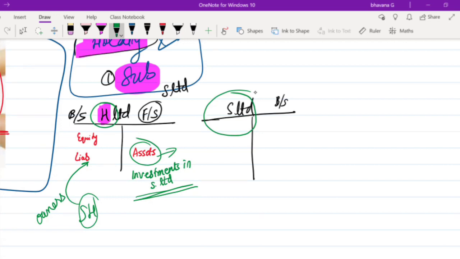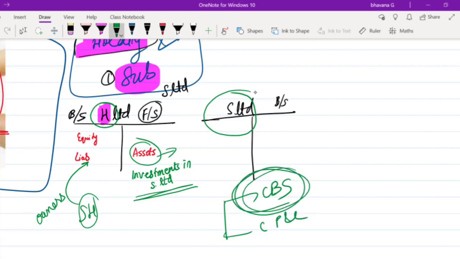Okay, so in this syllabus we have two things that are covered. One is the consolidated balance sheet and the other one is consolidated profit and loss. For the first few classes we'll be concentrating more on the consolidated balance sheet only. So what is a consolidated balance sheet? When two balance sheets come together, that is, one of the holding company and one of the subsidiary company.